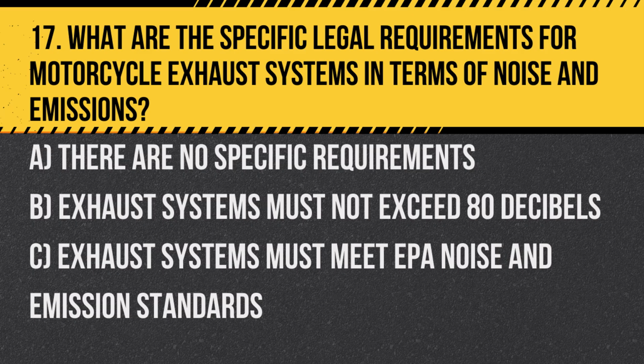Question 17. What are the specific legal requirements for motorcycle exhaust systems in terms of noise and emissions? A. There are no specific requirements. B. Exhaust systems must not exceed 80 decibels. C. Exhaust systems must meet EPA noise and emission standards. Answer: C. Exhaust systems must meet EPA noise and emission standards, adhering to both environmental and noise pollution guidelines.